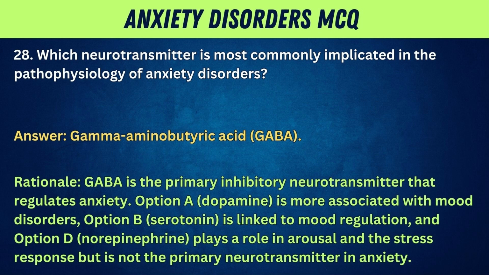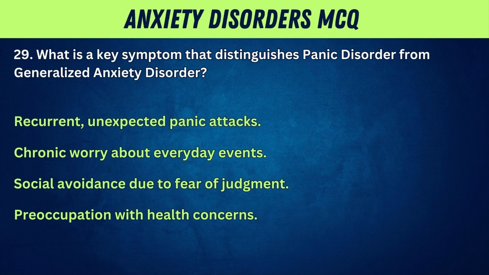Option A, dopamine, is more associated with mood disorders. Option B, serotonin, is linked to mood regulation. And option D, norepinephrine, plays a role in arousal and the stress response, but is not the primary neurotransmitter in anxiety. 29. What is a key symptom that distinguishes panic disorder from generalized anxiety disorder?